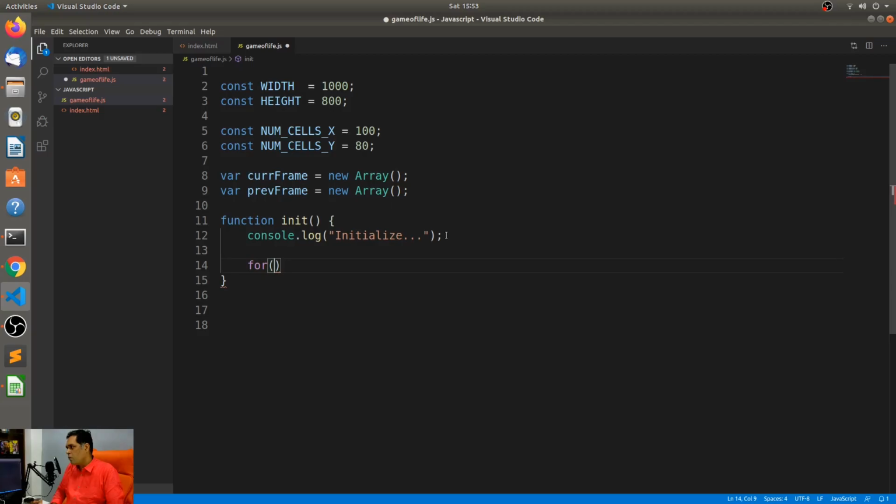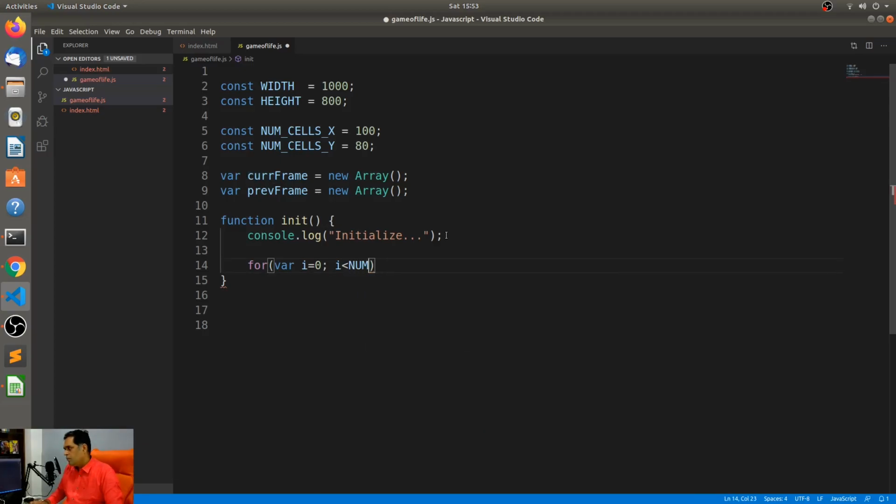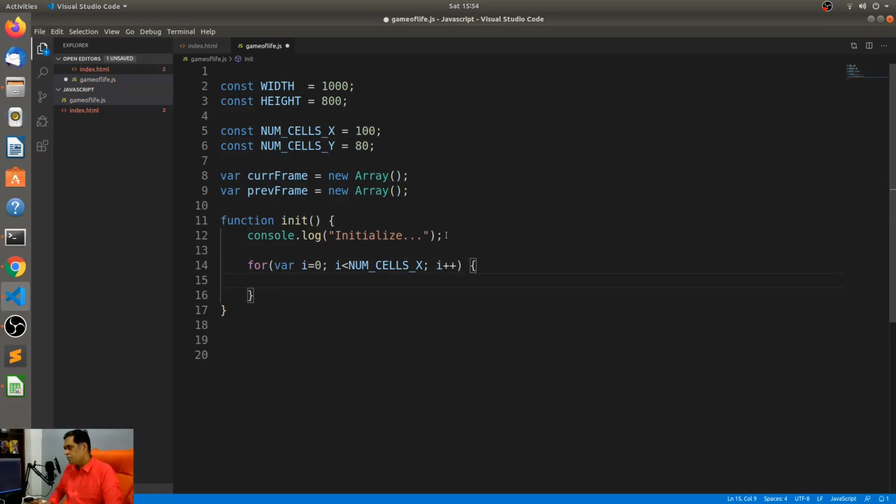So I can say for where i is equal to 0. So right now I'm creating the frame. All right, i less than nums, the number of cells on the x-axis, i plus plus. The number of cells on the y-axis, j plus plus.